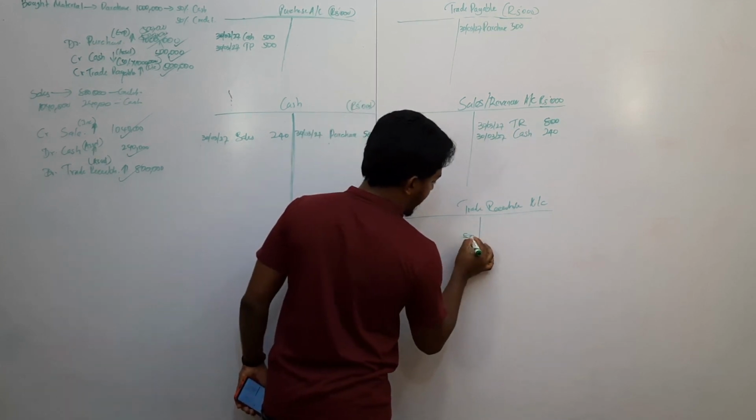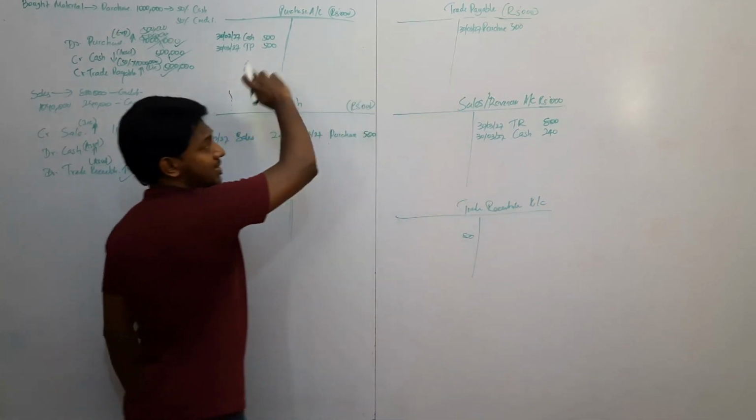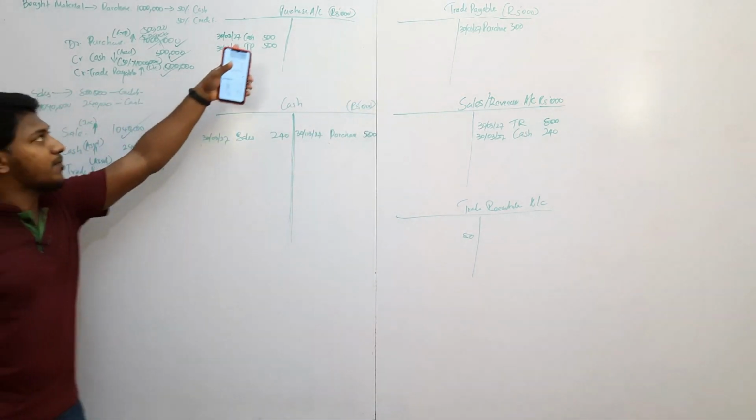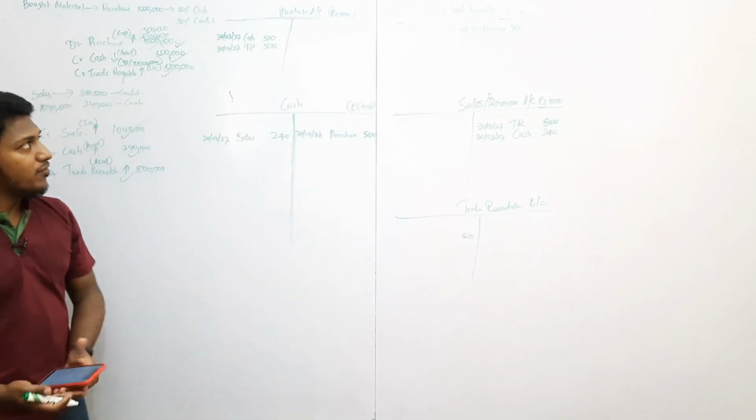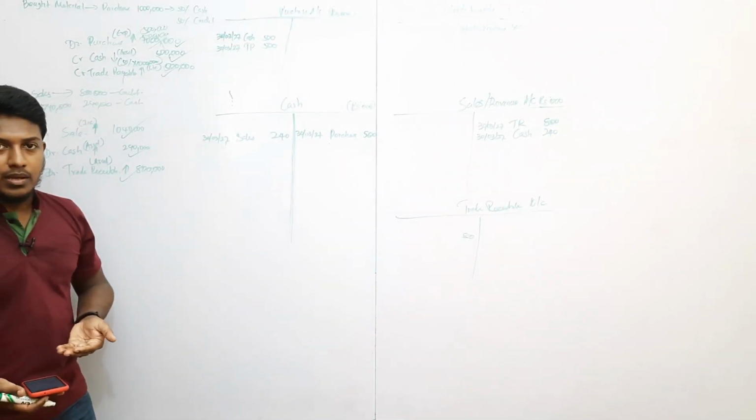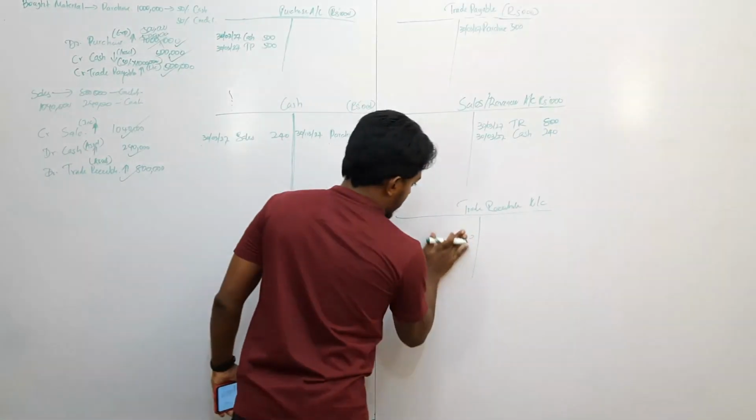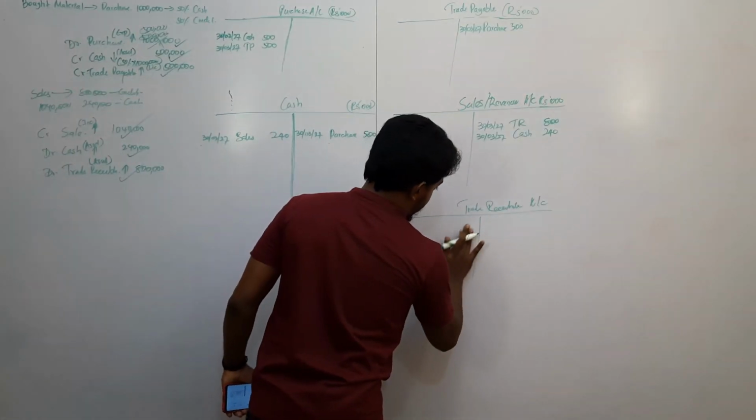Always keep one line. When you open a general ledger, always keep one line space in the debit and credit side, right? We don't know which balance is given in the question paper, right? So make use of the paper.